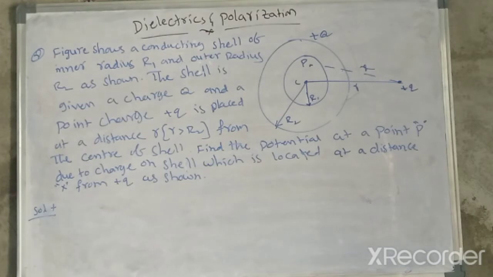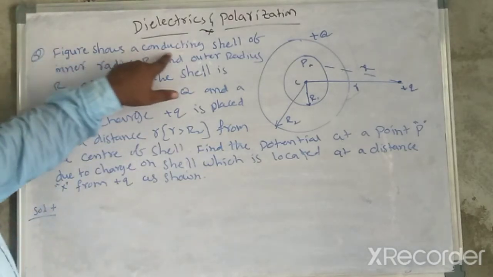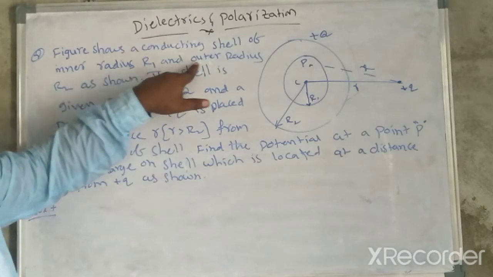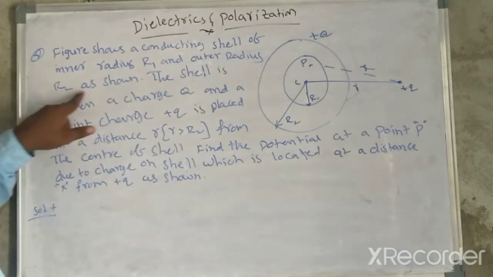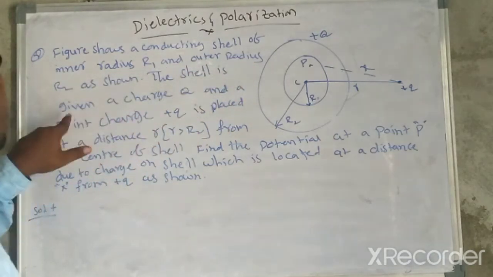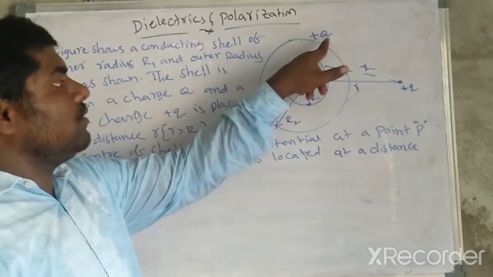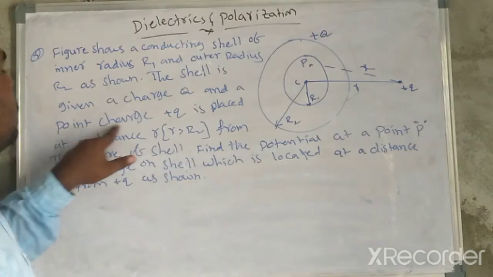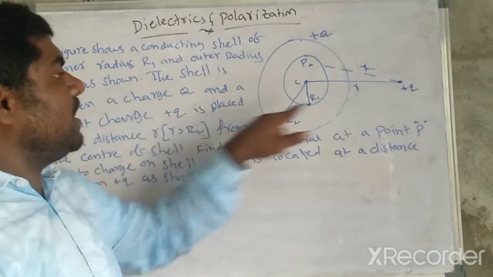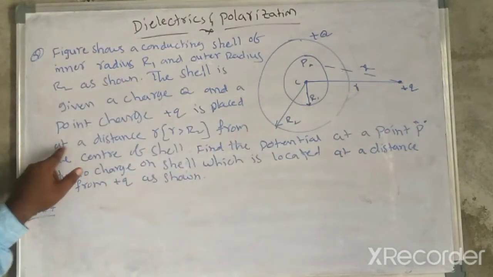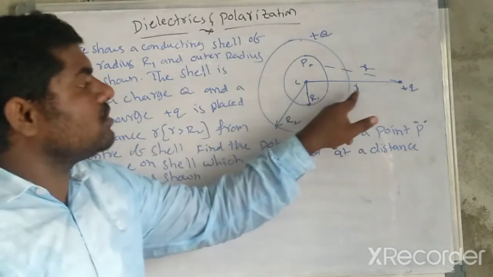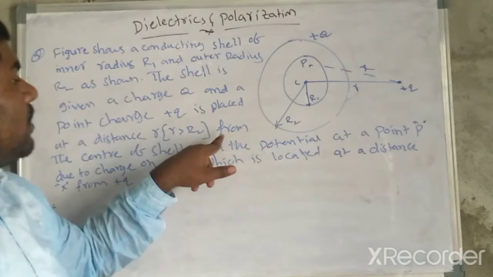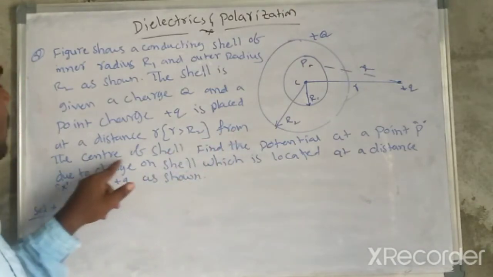Another important model. The figure shows a conducting shell of inner radius capital R1 and outer radius capital R2, as shown. The shell is given a charge plus capital Q, and a point charge plus small q is placed at a distance small r, where small r is bigger than capital R2, from the center of the shell.